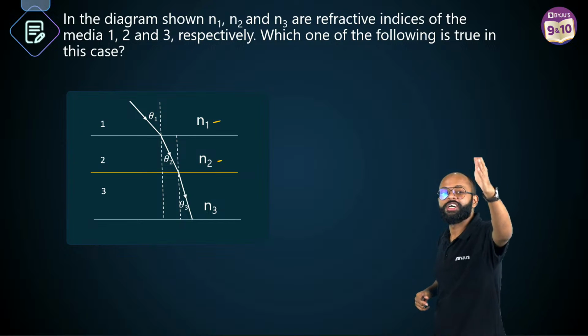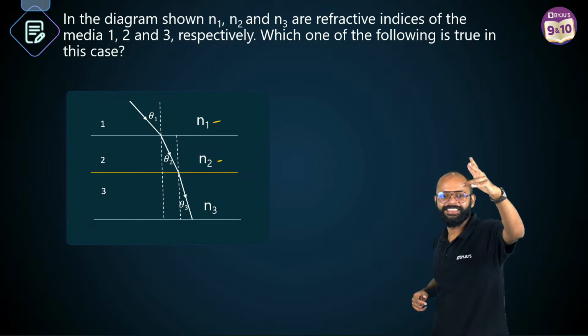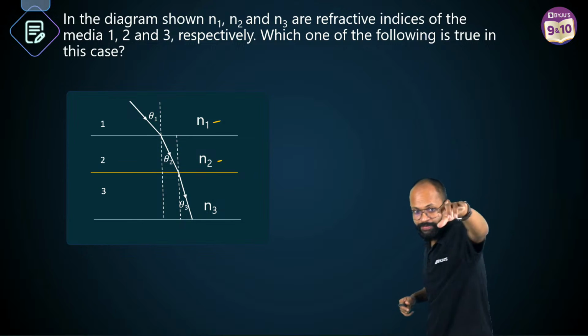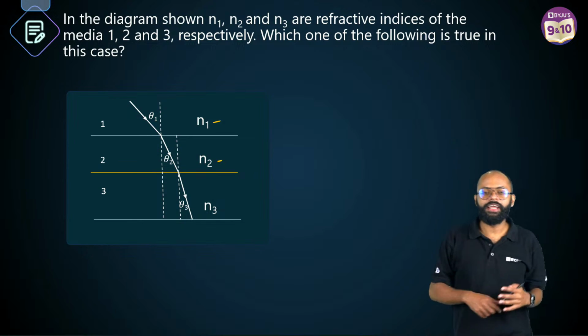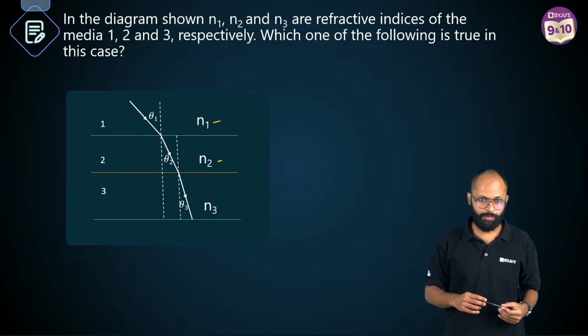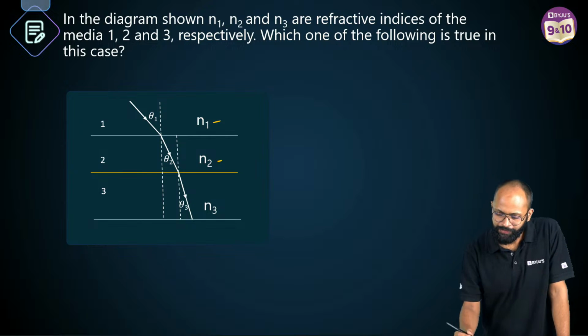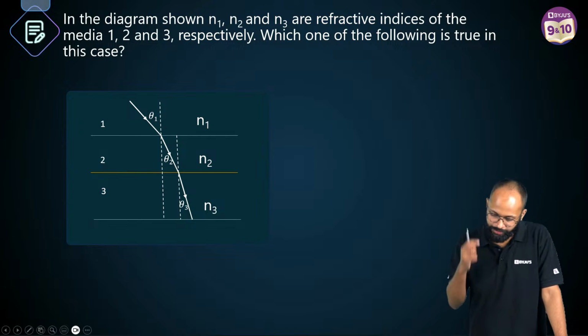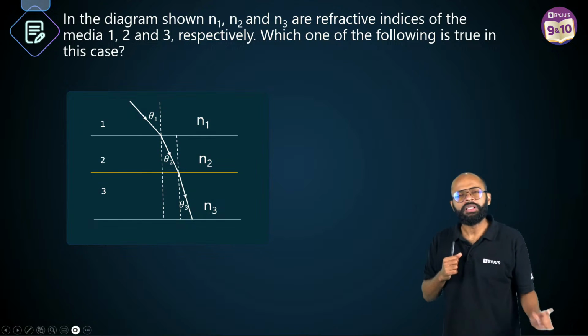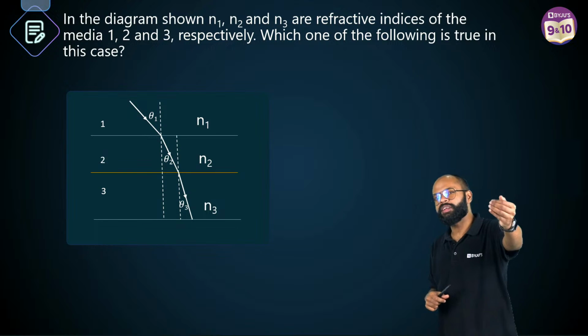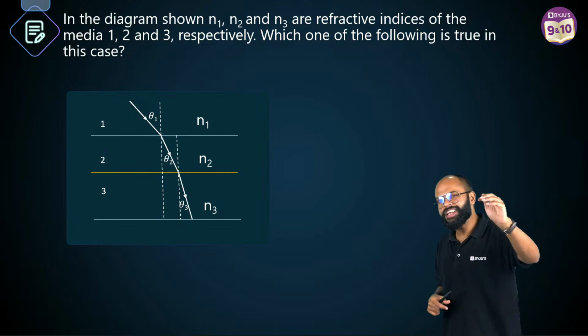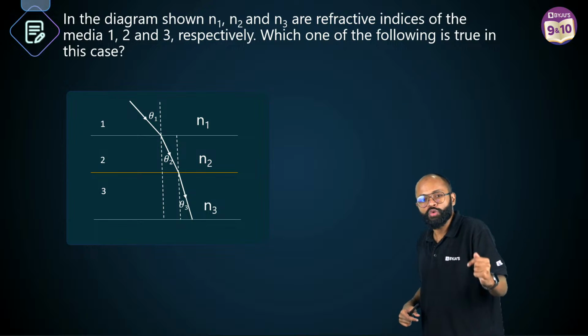Yes. Come on. D. Normal. Towards normal. Very good. It is bending towards normal. Correct? Very good. Towards normal. That's true. Now, if light ray is bending towards normal, it proves one thing. What? That light ray is going from rarer medium to denser medium. When light ray goes to a denser medium, it bends towards the normal.